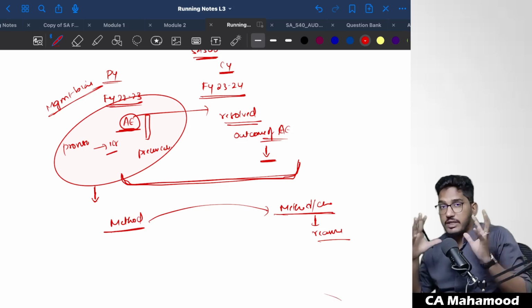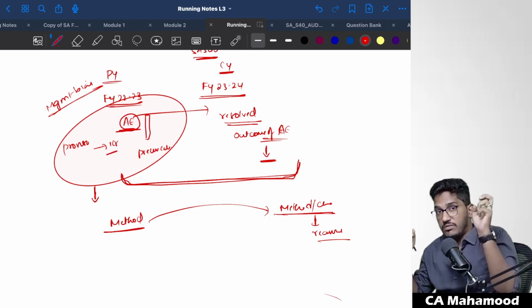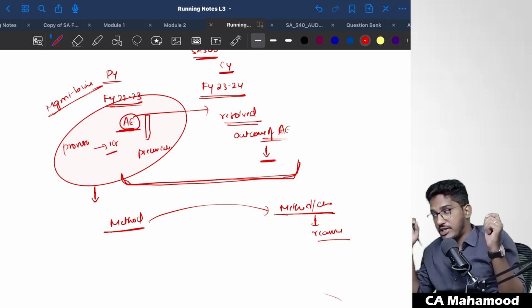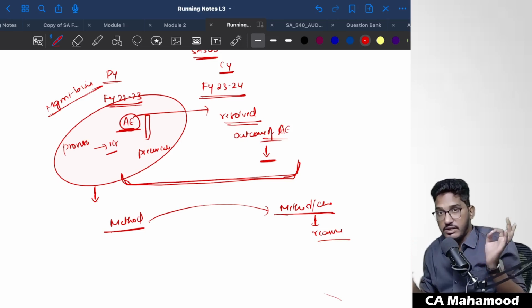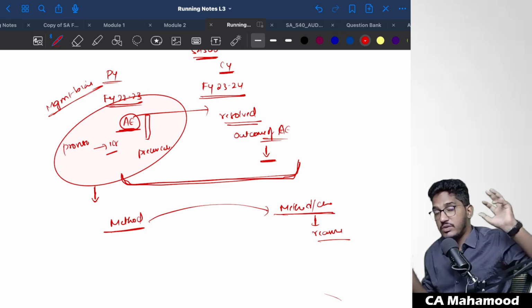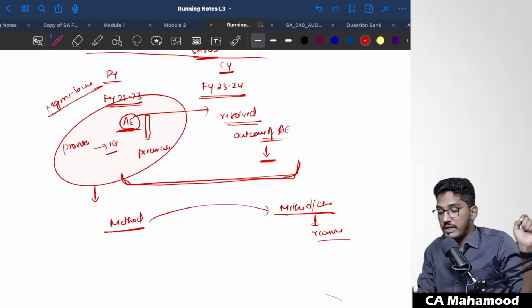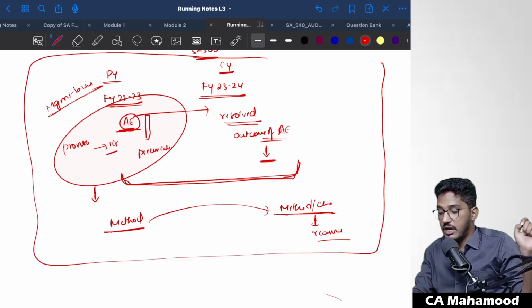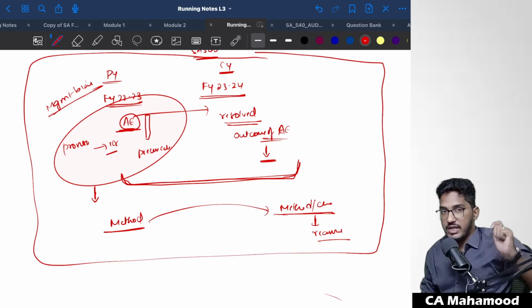So this much useful information you will get by verifying the accounting estimate data of the prior year and comparing that with the actual outcome of that accounting estimate in the current year. And all this is permitted. Even SA 540 gives permission for the auditor to verify the accounting estimates of prior years against the actual outcome in the current year. Why? Because you are going to get this much relevant information regarding the accounting estimates of the current year. That's why SA 540 has given the auditor permission to get all this information.